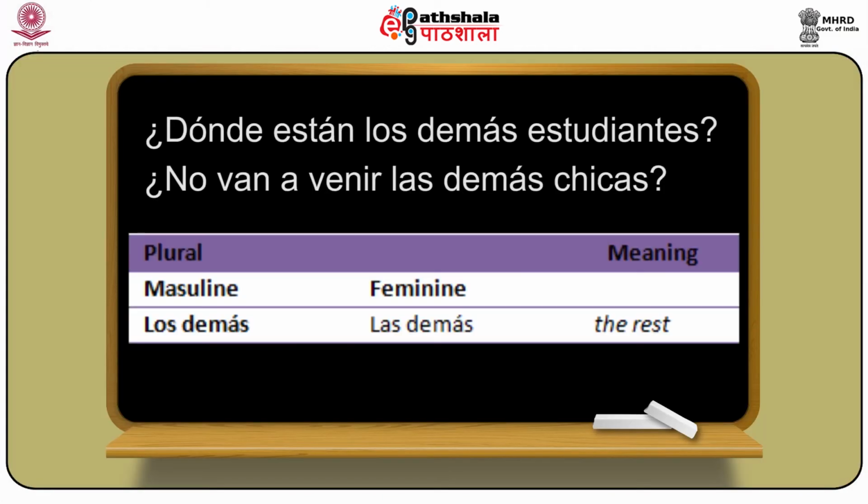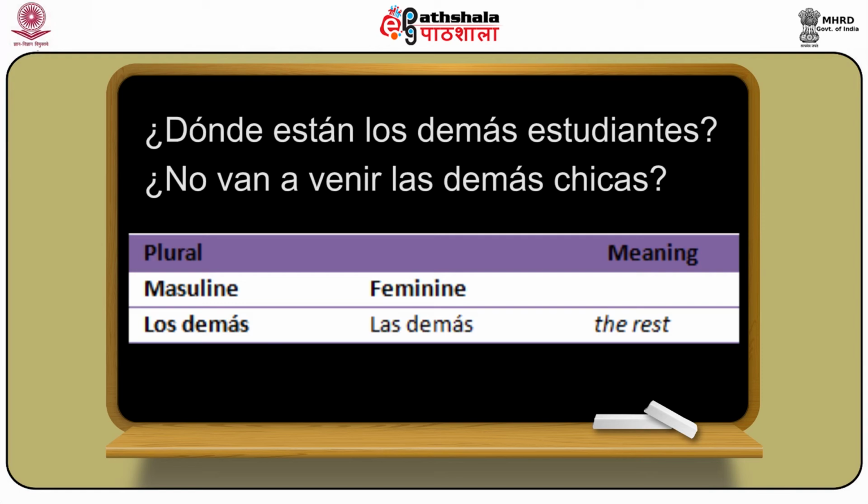Now let's talk about another indefinite adjective, that is los demás. Los demás, as you can guess, is already in plural. So los demás is masculine plural and las demás is feminine plural, and los demás and las demás mean the rest.